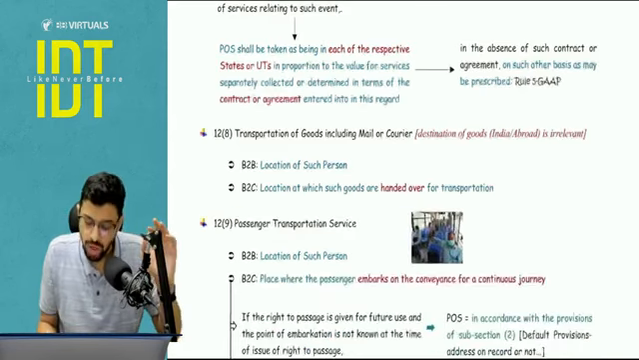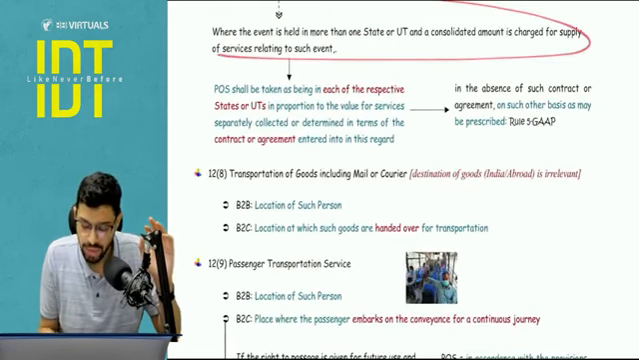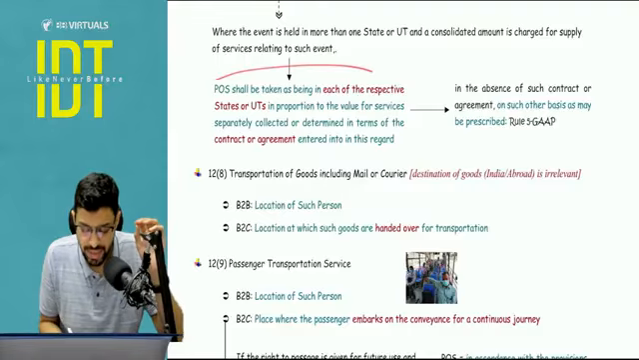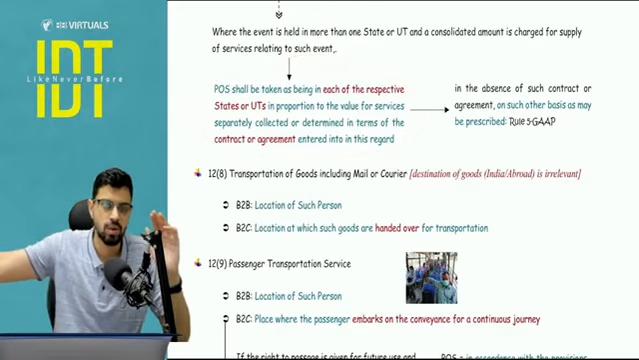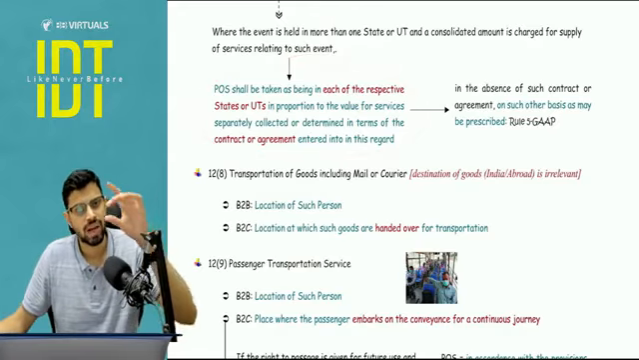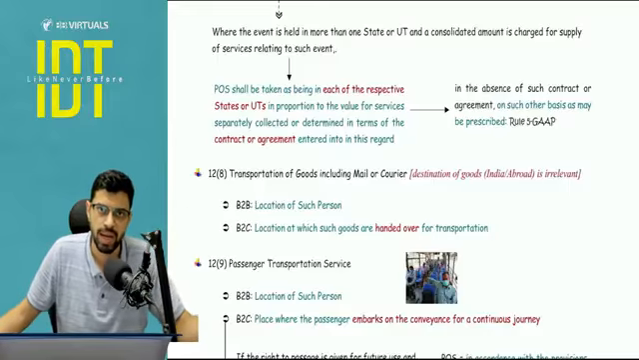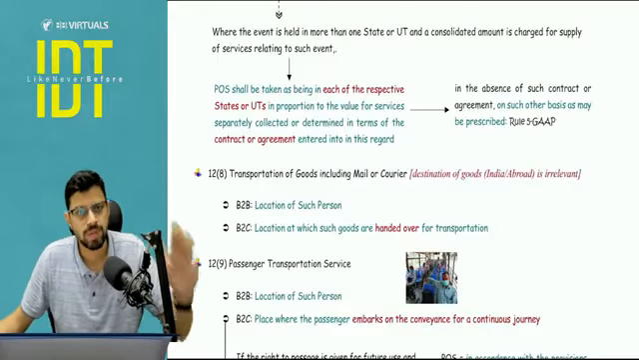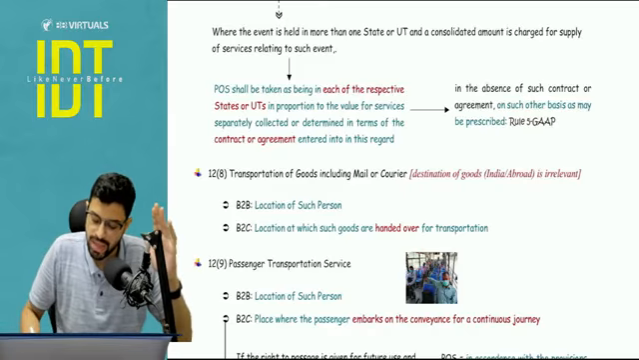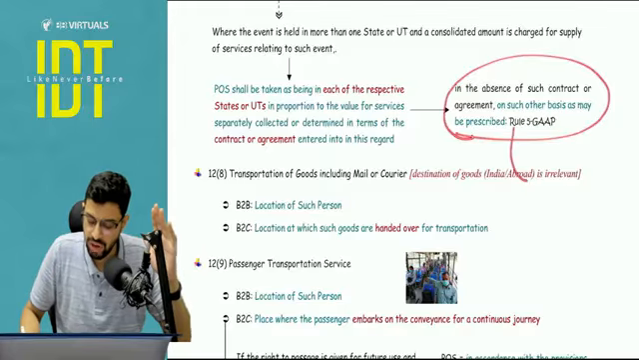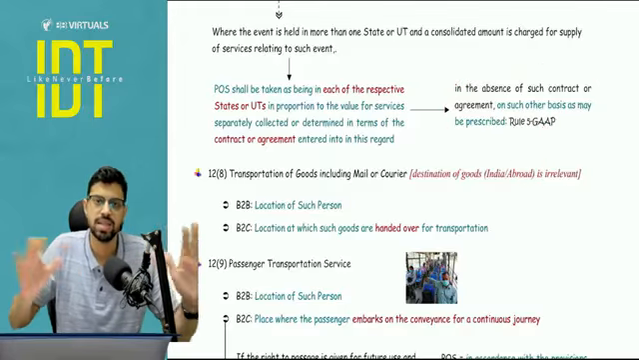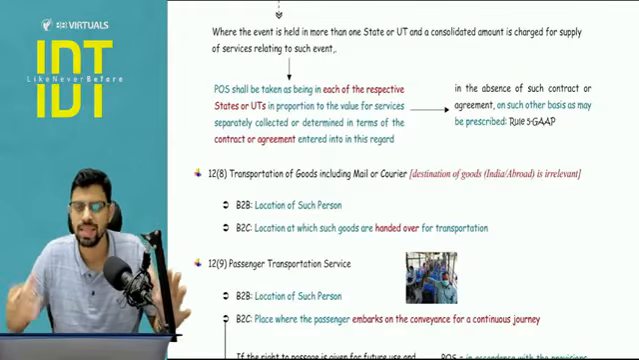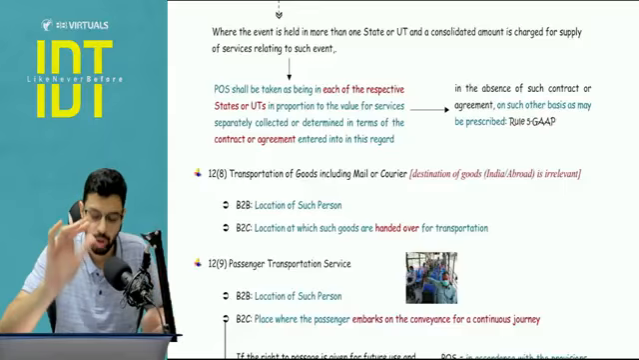Clear? Now, what if the event is being held in more than one state or UT? Again, we will write that same line that for each of the respective states or UTs involved, the valuation and the proportionate value will be as per the contract agreement entered in this behalf. But in the absence of a contract agreement, it will be decided as per rule number 5. And rule number 5 does not state anything specific. It just states generally accepted accounting principles, and that particular gap will be given in your question.